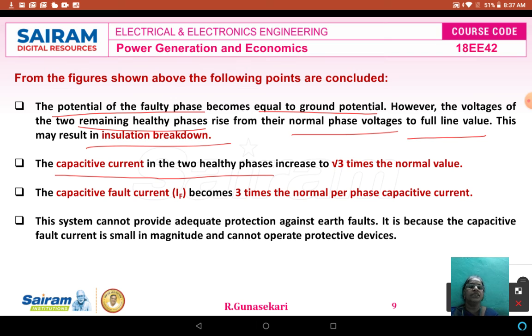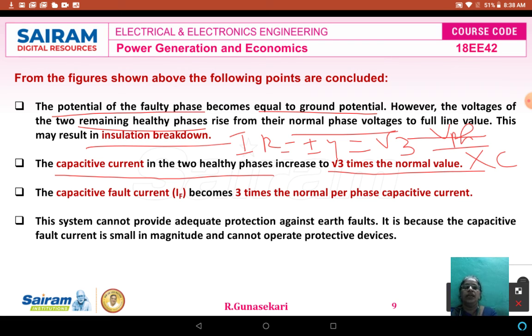The second conclusion is the capacitive current in the two healthy phases, that is R phase and Y phase, increases to root 3 times the normal value, that is IR is equal to IY is equal to root 3 times V phase divided by XC. Then the capacitive fault current IF becomes 3 times the per phase capacitive current under normal condition.